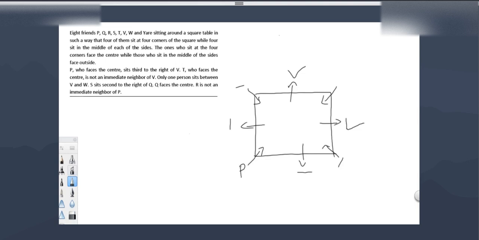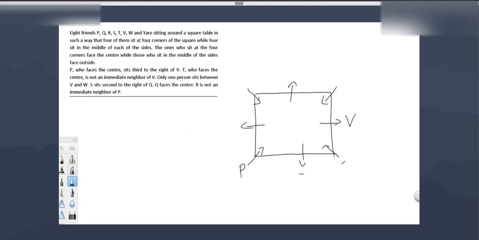If P is facing center, P's third position person will face the outside. If two persons are facing opposite directions, then right remains right, left remains left. Here P is third to the right of V, meaning V is also third to the right of P. So this is P, third to the right, 1, 2, 3, this should be V.